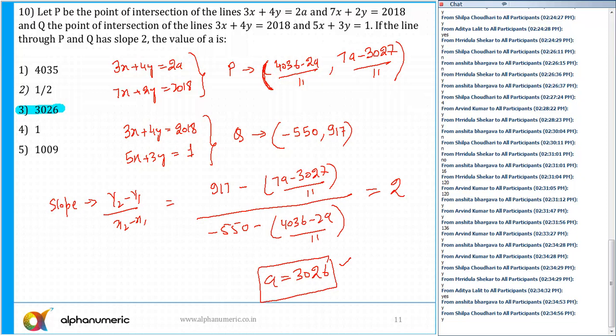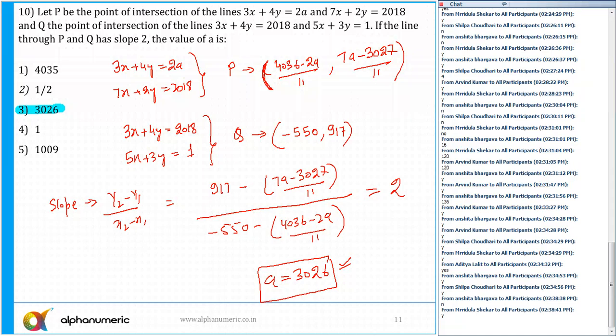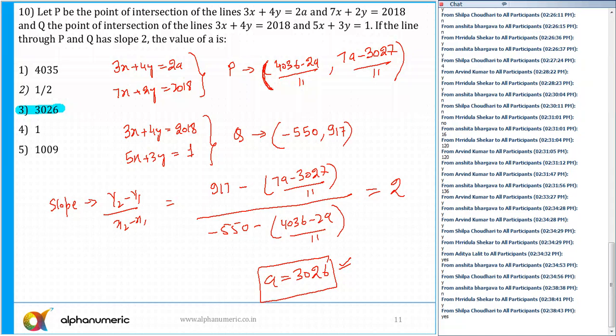Concept wise, it's not a difficult concept, but yes, there is a calculation. So the answer is option number 3. Any doubts to anyone? Please tell me. Silpa, Ansita, Aditya, Mridula, clear? This is not a new concept. Most of you will know the formula of the slope and how to find the point of intersection. But yes, it is time consuming, so I'd prefer not to attempt it in the first round. Should I move to the next question if this is clear?